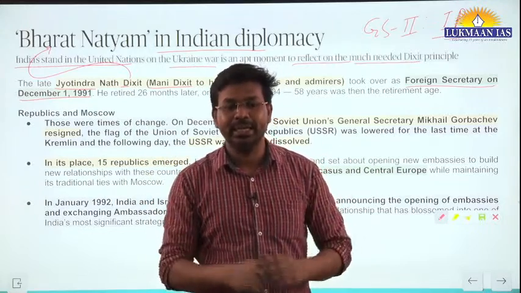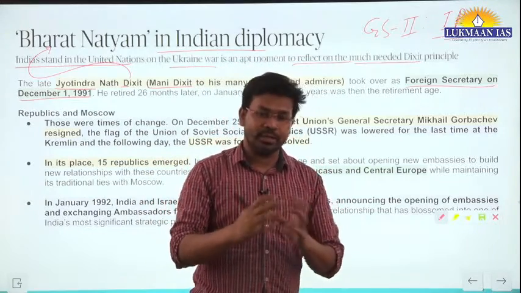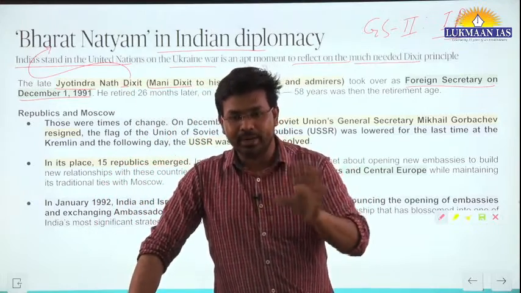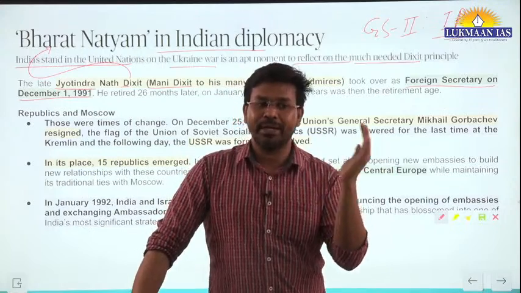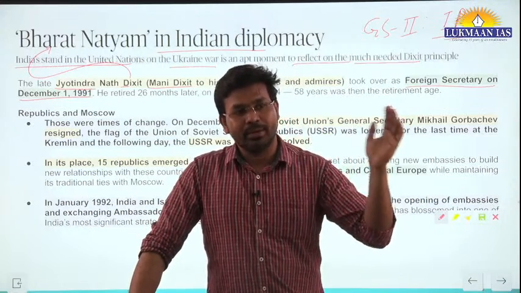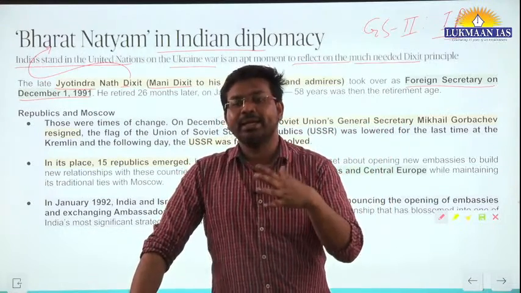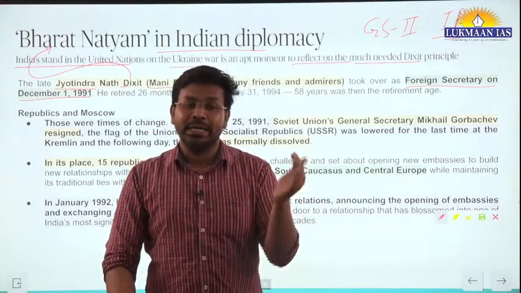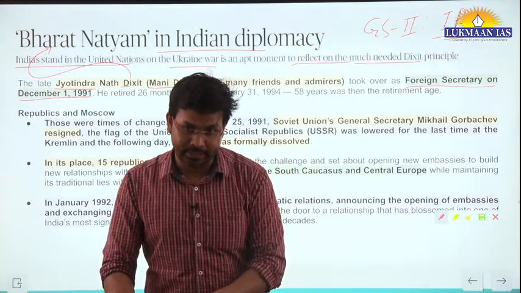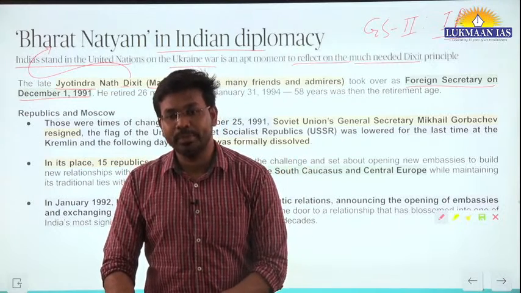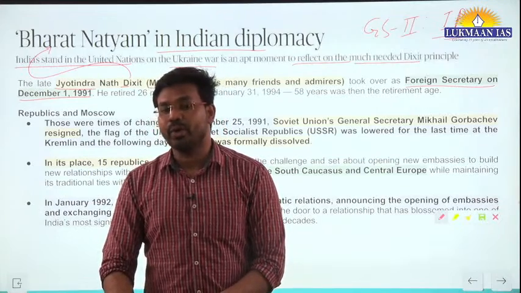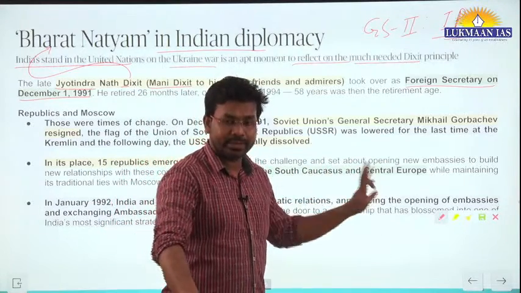They are saying that foreign diplomats sometimes do some kind of Bharatnatyam, meaning India should be viewed internationally in different perspectives. For example, today we have seen two examples.